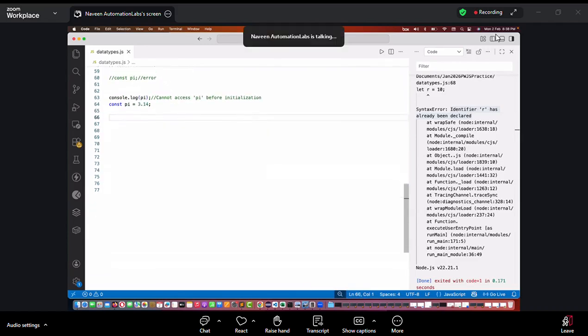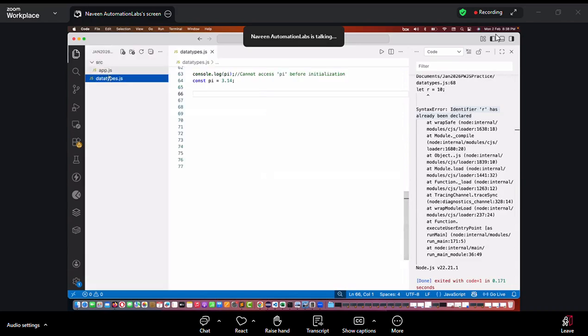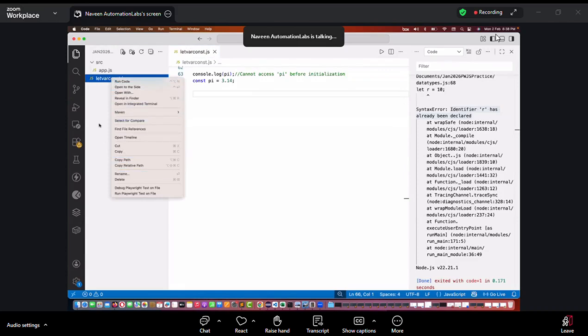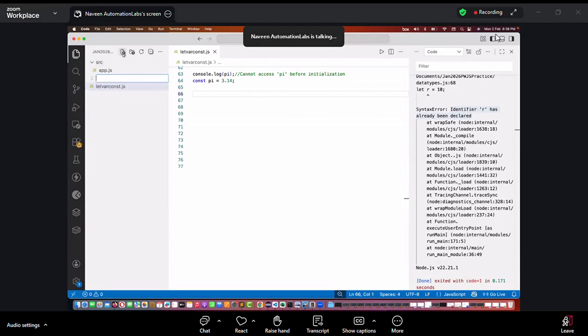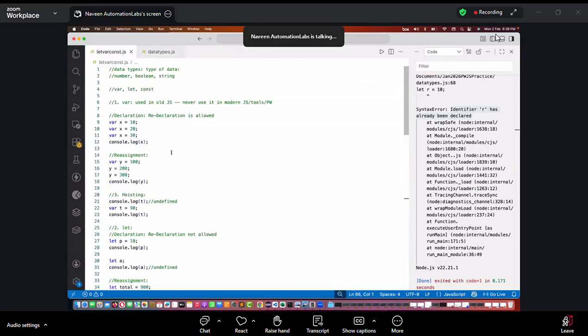Okay. Now see this carefully. I'll do one thing, just a second. Let me rename it because this is not the exact data type. Here we are talking about the concept of let, var, and const. I'm just renaming it. Just right click on it, or you can go to rename, and you can rename the file name. Now we are going to create one more file here. Now we are going to talk about the actual data types .js, right? As I have already written, data types means the type of data here.